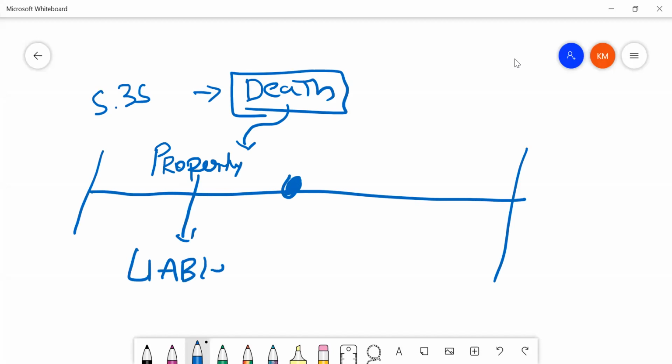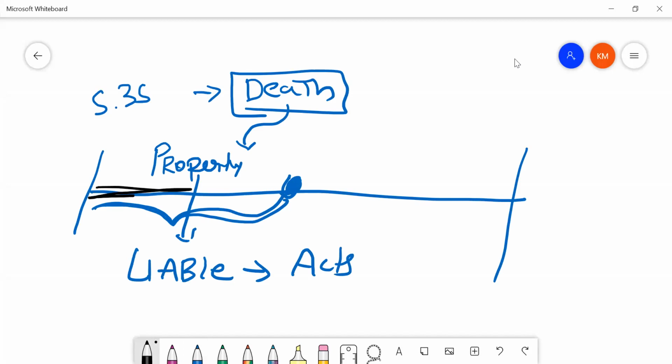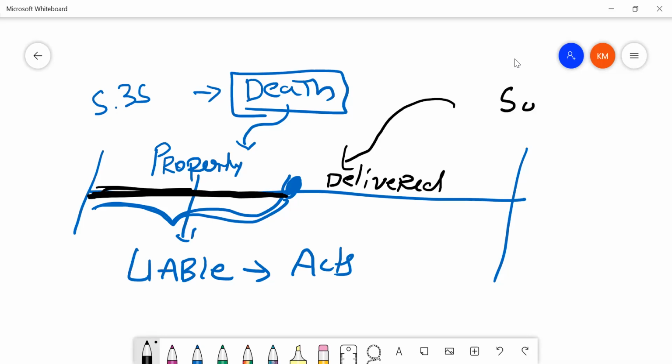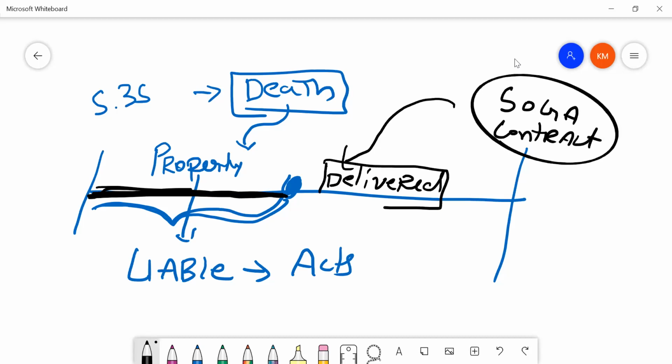His property will be liable only for those acts which were done during the time in which he was a partner. Here, he was partner only in this time. During this time, he will be liable. Now, the machinery was delivered after he died. If you read the Sale of Goods Act and the Contract Act, a contract comes to an end after the good is delivered, after risk and rewards are transferred from the seller to the buyer. Here the buyer is the partnership firm.